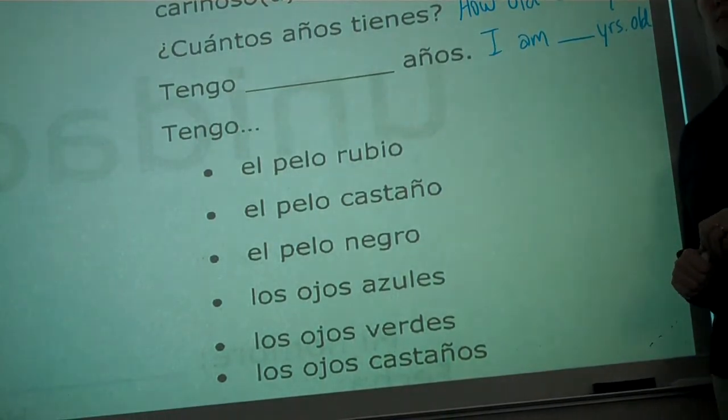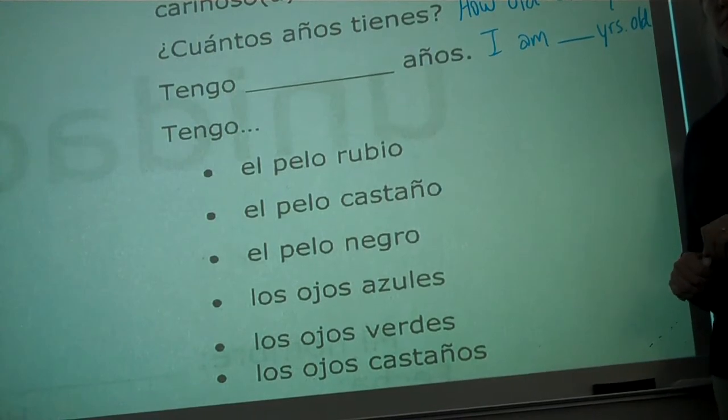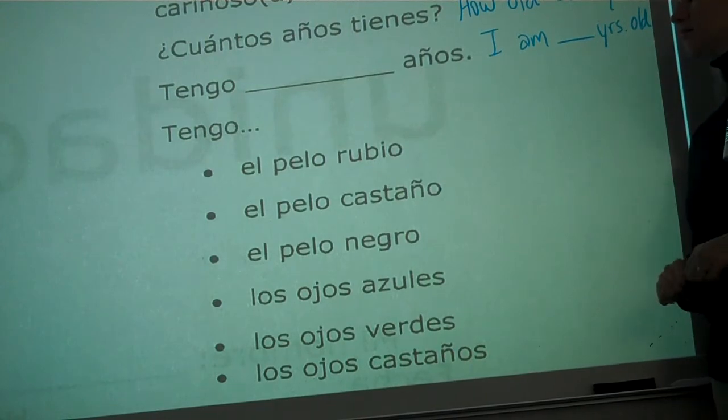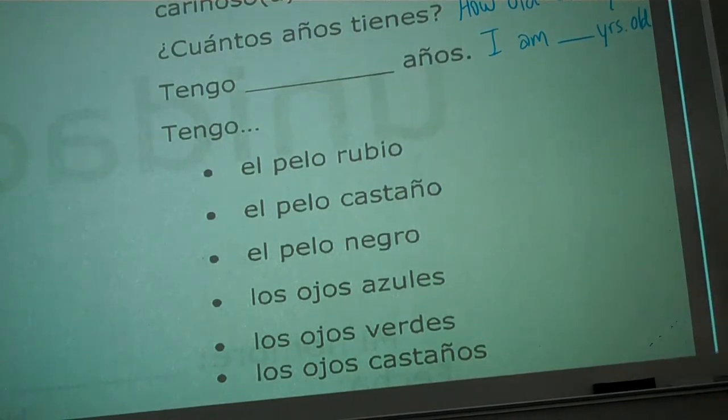Tengo. What is that? 14? 13. Tracy, you're only 13. So I'd say Tengo 14. El pelo rubio. Does that mean something about blonde hair?